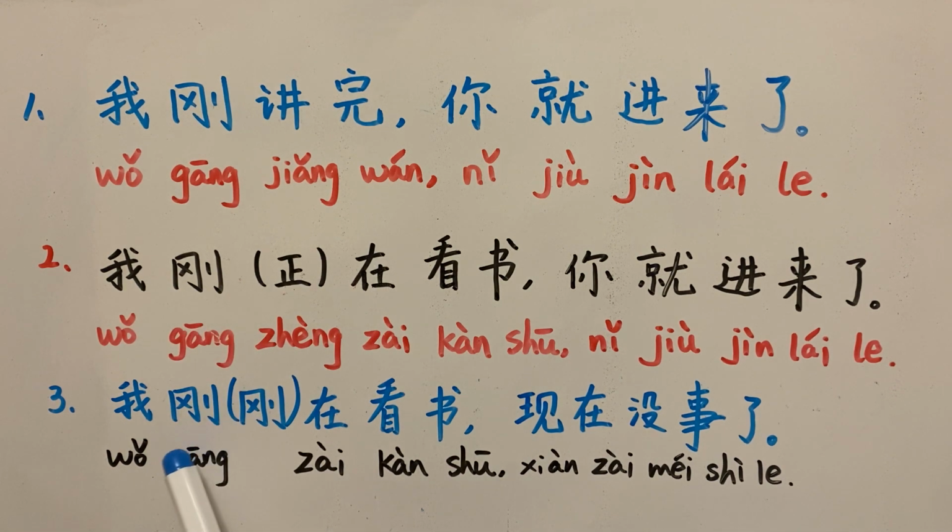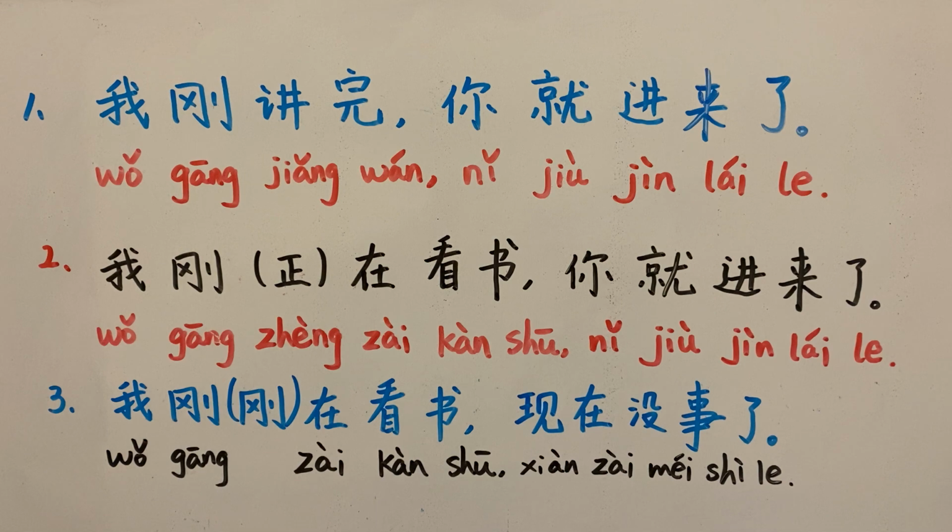So if you translate this sentence, you can say, just now I read a book, or I have read a book.